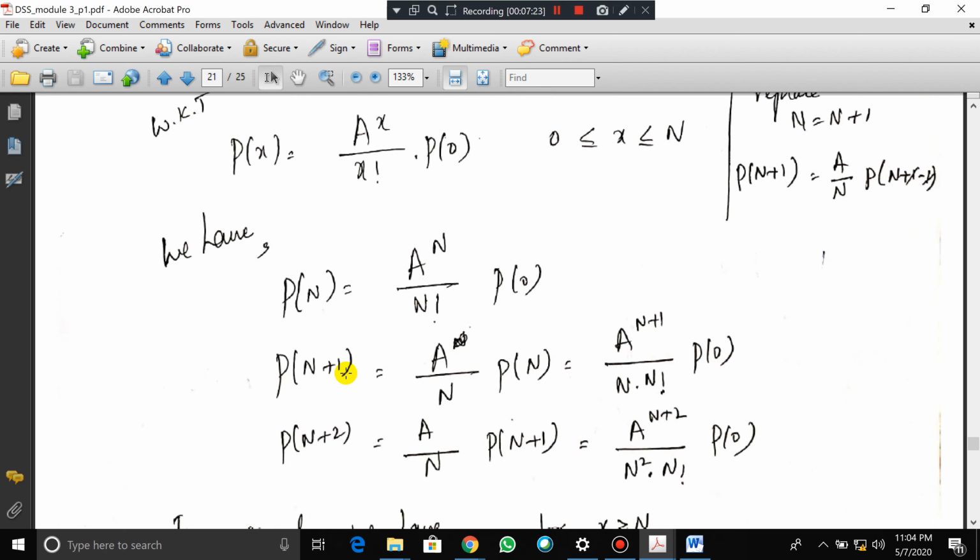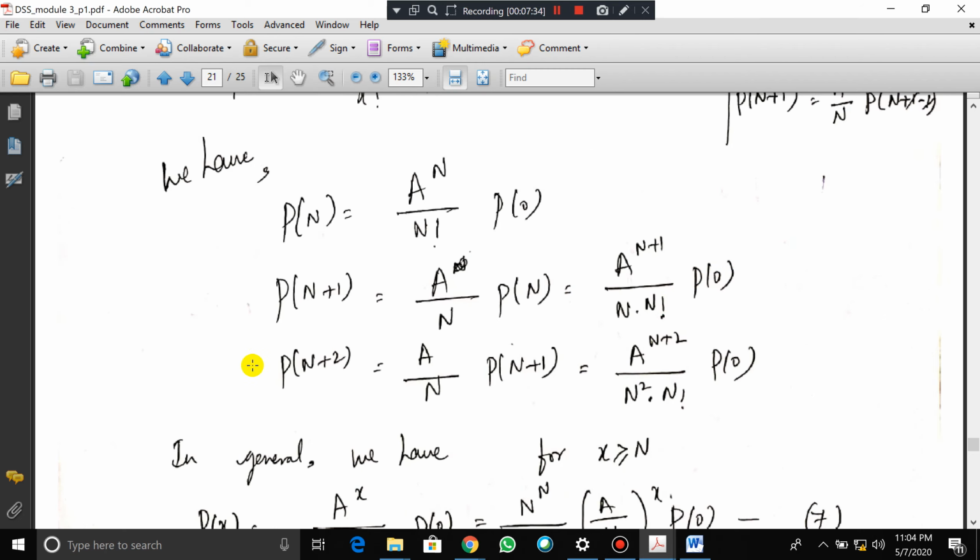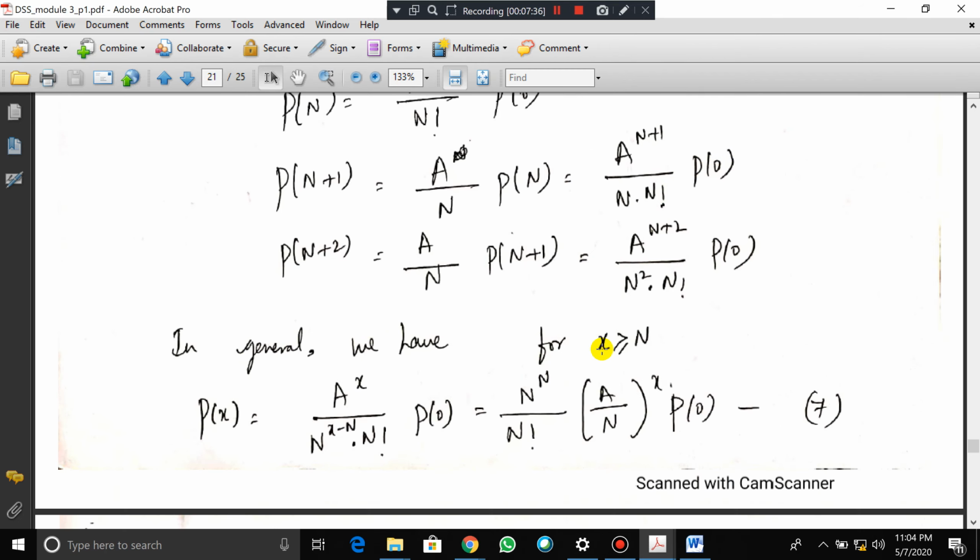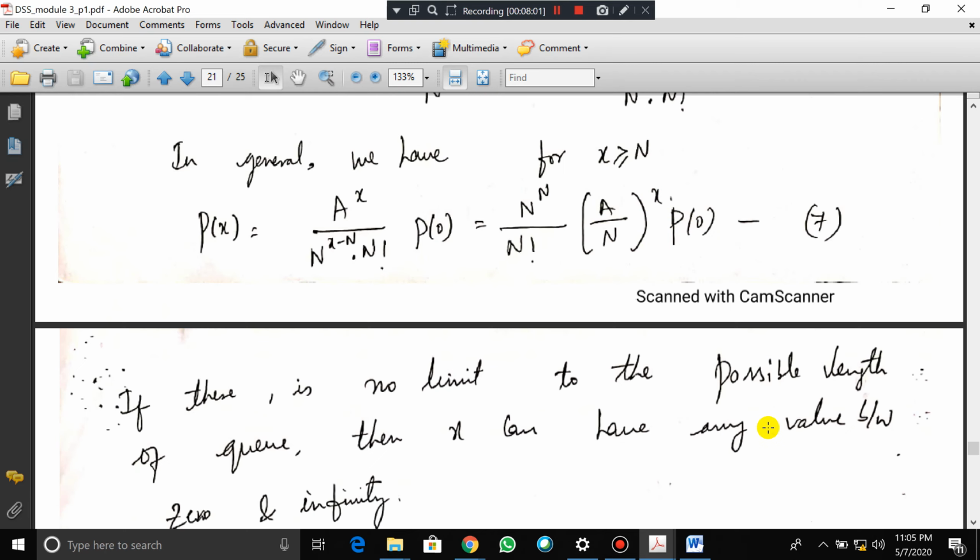If I take it as n plus 1, it will become A by n into P of n. So we can also write it as A to the power of n plus 1 by n into n factorial into P naught. In a similar manner, in general, for x greater than or equal to n, P of x is equal to A to the power of x by n to the power of x minus n into n factorial into P naught. If you split this up, you get n to the power of n by n factorial into A by n whole to the power of x into P naught. We can call it equation number 7.